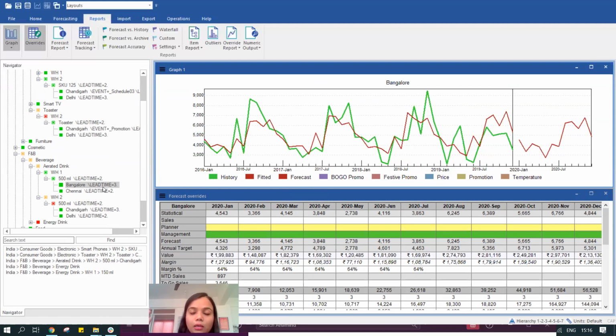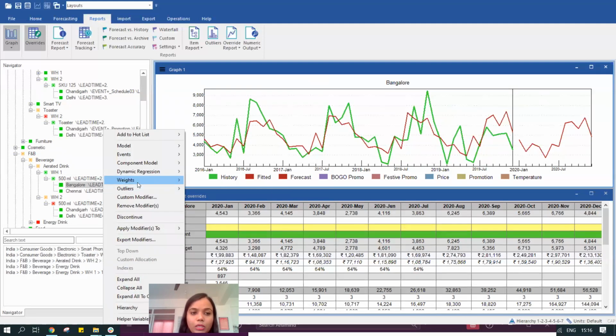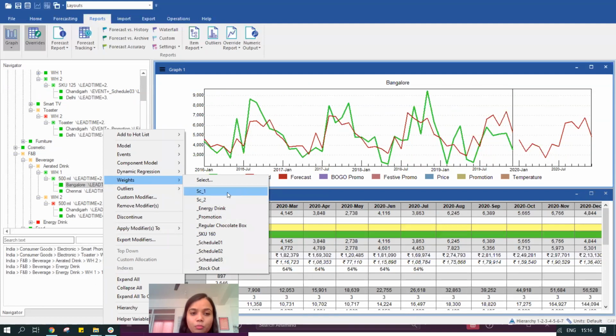So we can give that weight information in the backend, and we can tell the system to use this information, in which we have created two scenarios. One scenario is that the sales are going to be back to normal by, say, 50% in the month of May, and then there is another scenario as well. So I'm going to use scenario one, and when I do that, you will notice that the sale during at least this time period, which is Feb, March, April, would change quite drastically.